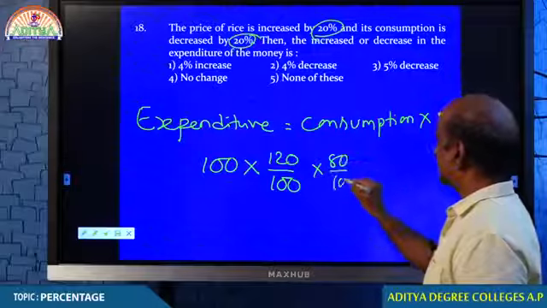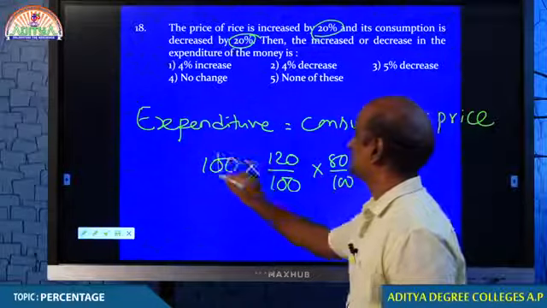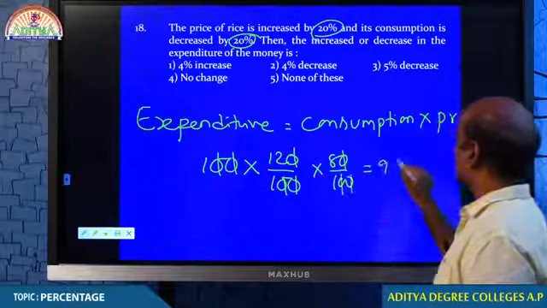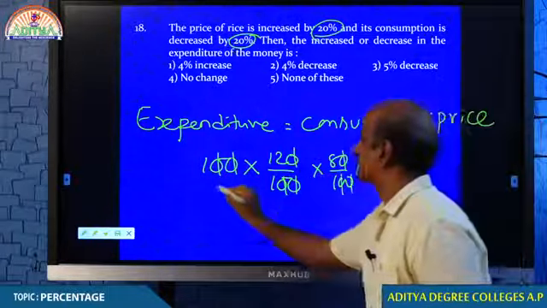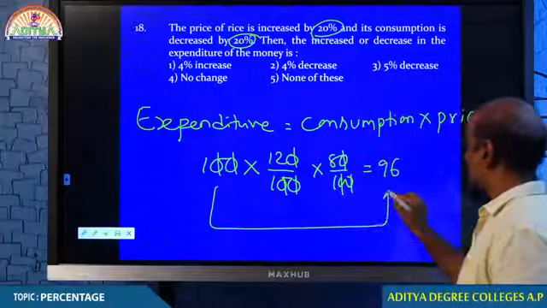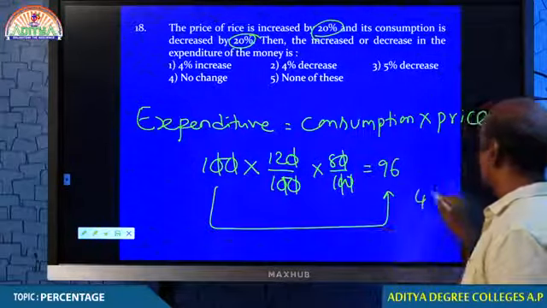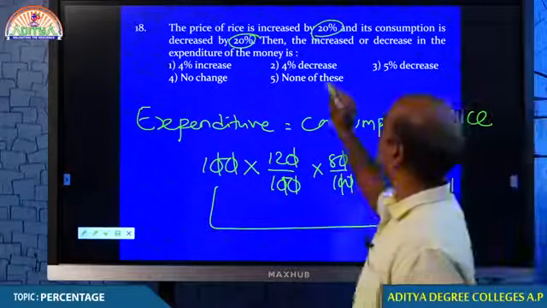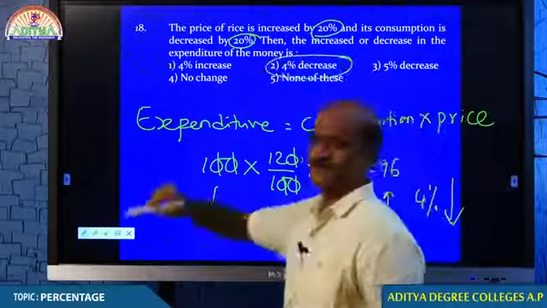You understand why 80? Cancel students, everything cancel. 12 into 8, 96. The value which you have thought of as 100 becomes 96, therefore decreases by 4%. Your answer is the second option.